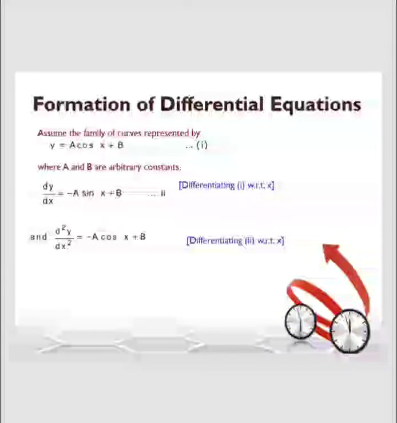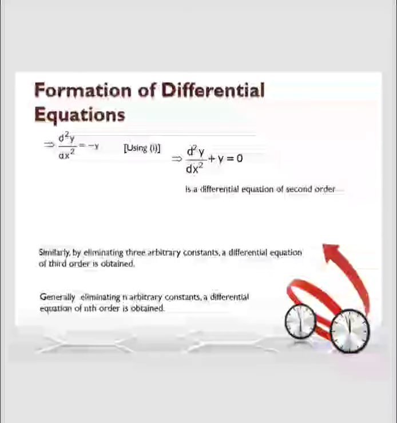Next we go to another example, a family of curves. We know that the equation is y equal to a cos(x plus b). Then we differentiate two times, because it has a and b, two arbitrary constants, and we get the equation by eliminating the arbitrary constants. The number of arbitrary constants in the equation gives the order of the differential equation. By eliminating n arbitrary constants, we get an nth order differential equation.